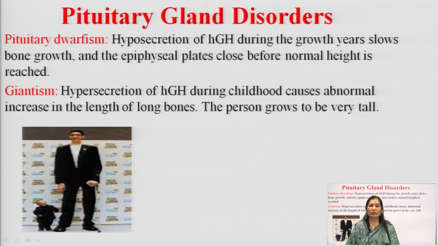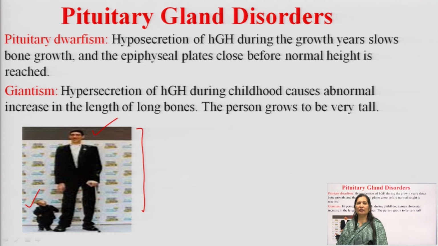So, it slows the bone growth and the epiphyseal plate closes before the normal height is reached. Here we can see one short person suffering from dwarfism, one giant person suffering from gigantism, a very tall person. Whenever there is less secretion of growth hormone, it results in dwarfism.